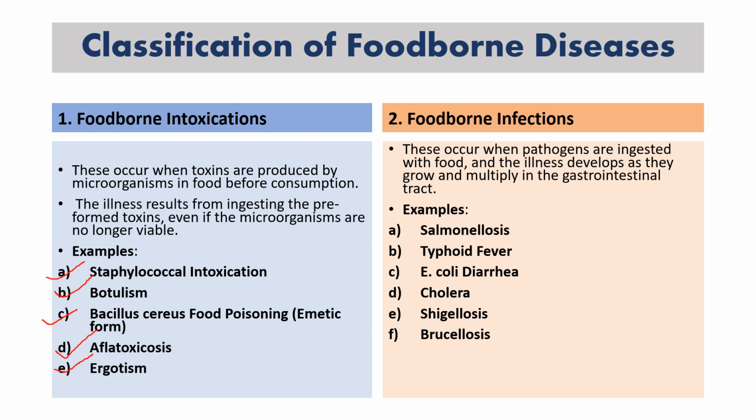In the first case, the toxin was responsible for the illness. Here, the bacteria or the pathogen itself is responsible for the illness. The examples are salmonellosis, typhoid fever, E. coli diarrhea, cholera, shigellosis, and brucellosis.